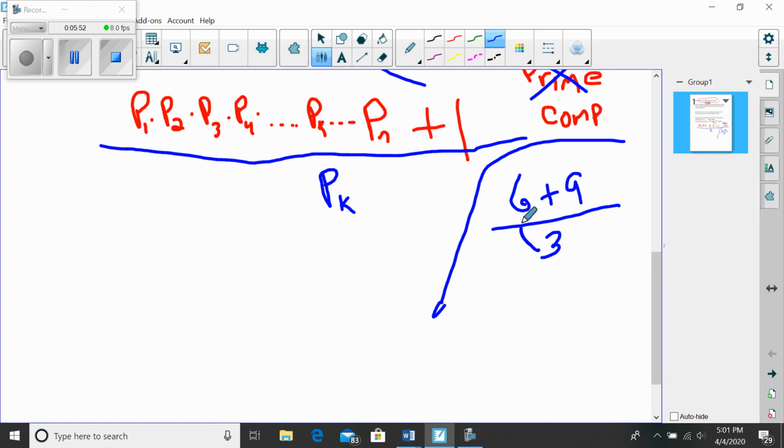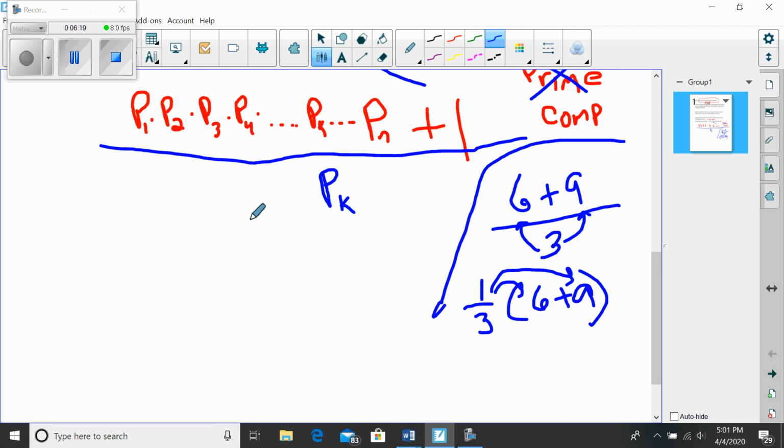But when I divide in this form, I have to divide into each addend in the sum, because dividing by 3 is multiplying by a third. Using the distributive property, multiplication distributes over addition, so I have to take a third of each of these numbers.